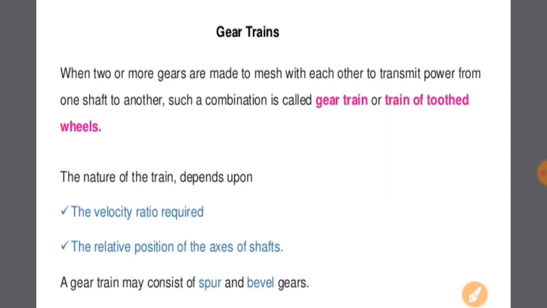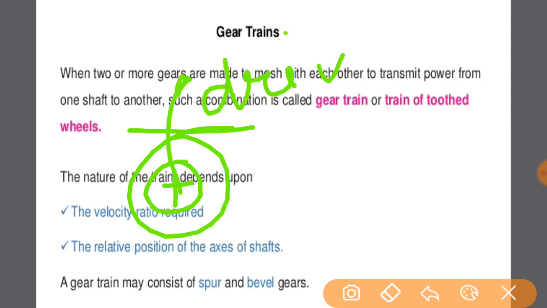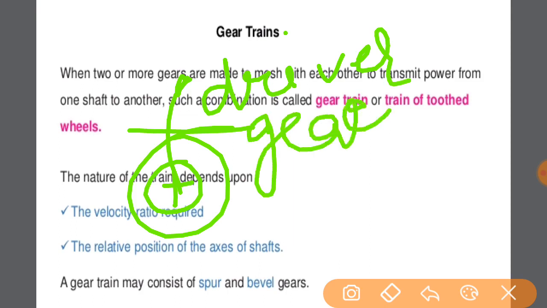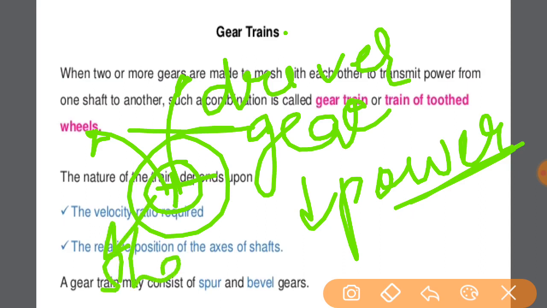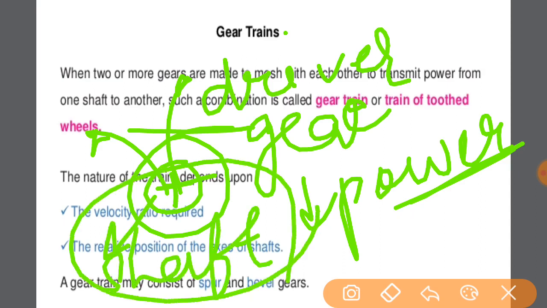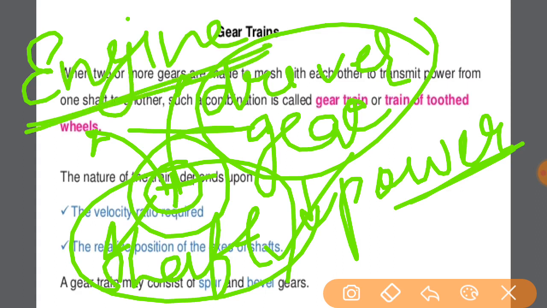So first thing, the gear used on the driver shaft is known as the driver gear, meaning where the power source is. The motion which we are planning to transfer from one point to another point will initiate at that same shaft, which is known as the driver shaft, and the gear mounted on that shaft is known as the driver gear. This is the same as the engine of the train, which will run all the remaining gears, and that is known as the driver gear.